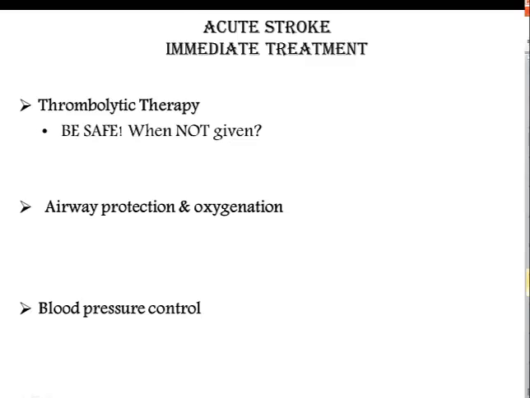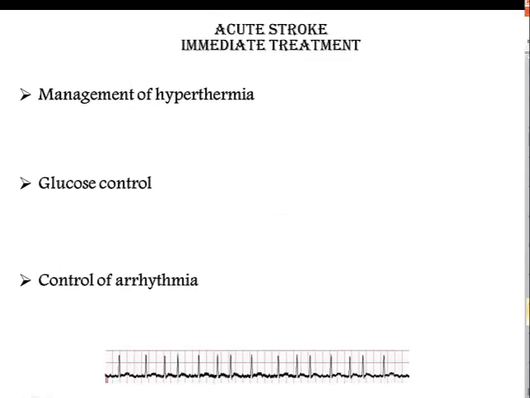Reperfusion injury is an injury to the cells due to the release of oxygen-free radicals that occurs after blood supply has been restored to the ischemic area, and it can present as a conversion to a hemorrhagic stroke. Elevated temperatures have been associated with poor outcomes. The brain is using too much energy. Manage hyperthermia with acetaminophen or cooling blankets.